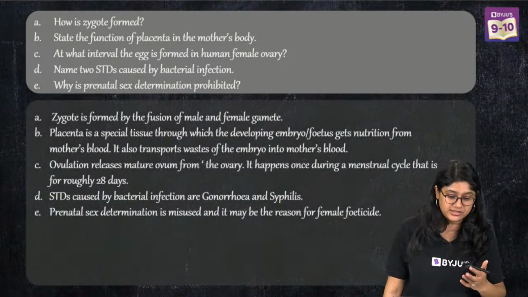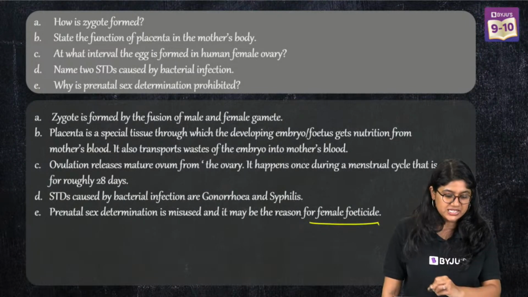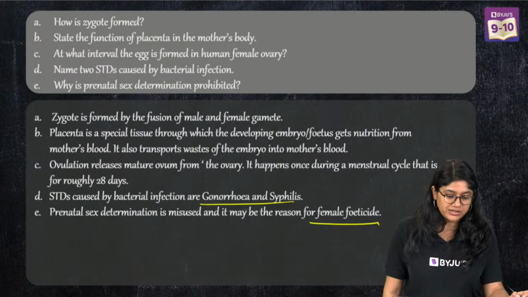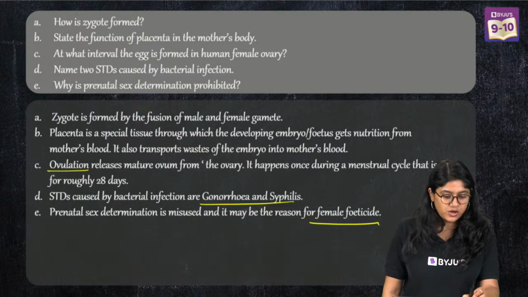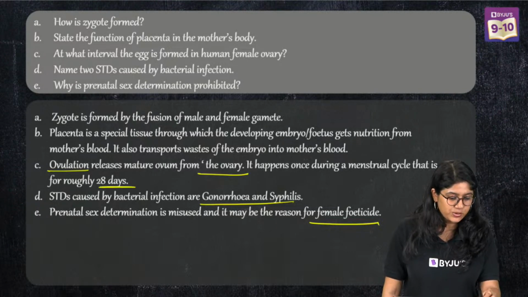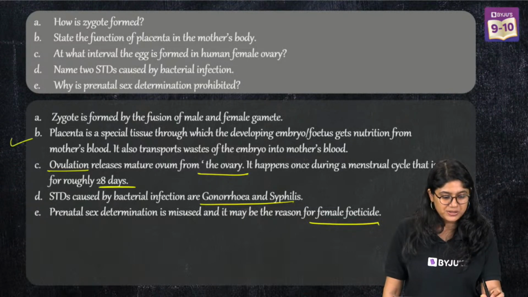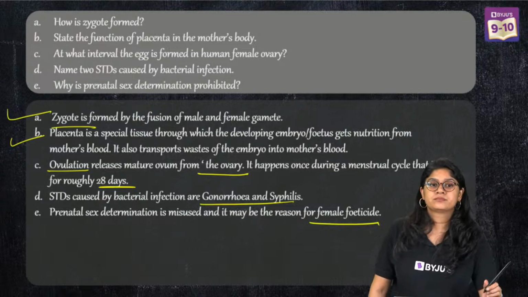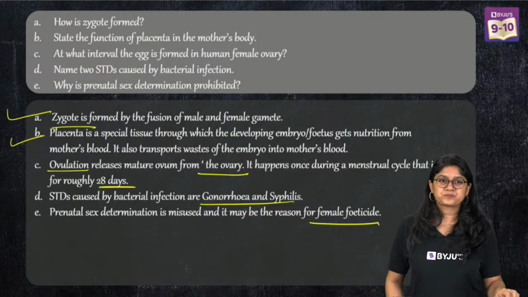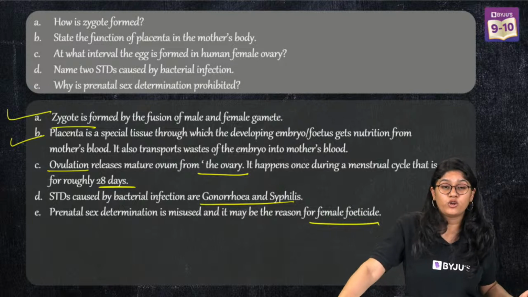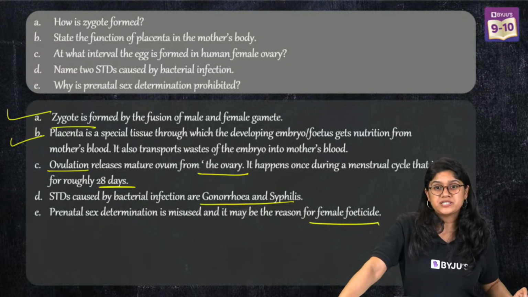This is how you can write the answers. To avoid female feticide. 2 examples of bacterial diseases. Ovulation, of course, releases the egg from the ovary, and the cycle is 28 days. Then the function of placenta and zygote. Easy peasy. STDs full form is sexually transmitted diseases.